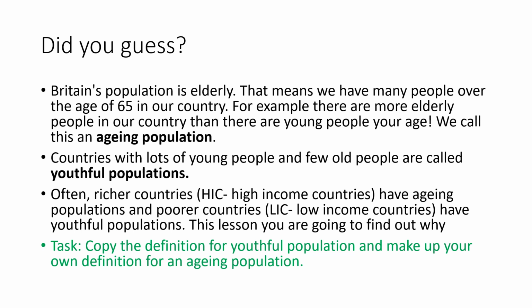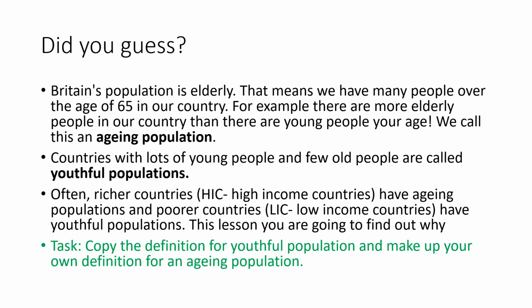So, a few facts to start you off. Britain's population is elderly. That means we have many people over the age of 65 in our country. For example, there are more elderly people in our country than there are young people your age. We call this an ageing population.